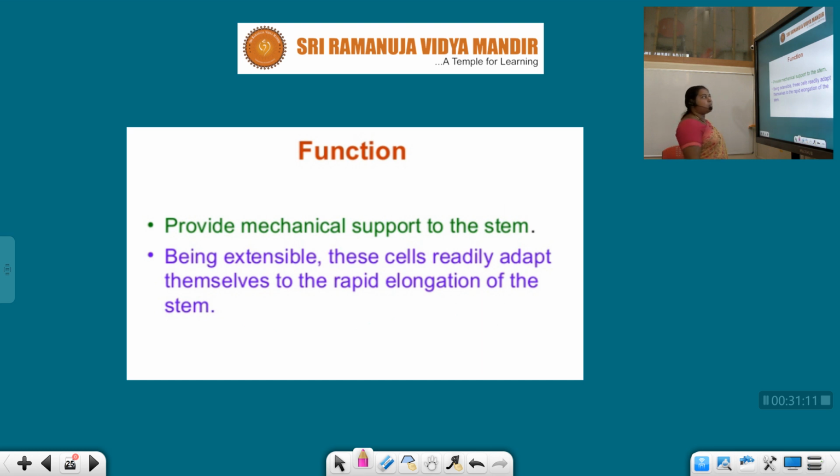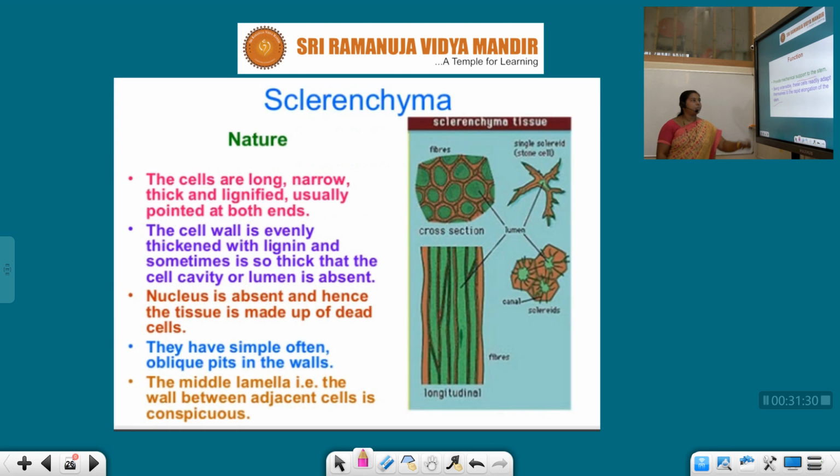Functions. Provides mechanical support. Being extensible, these cells are ready to adapt themselves to the rapid elongation of the stem. So they have good extensibility, and they help in the rapid elongation of the stem. Next, the third type of simple tissue is sclerenchyma.